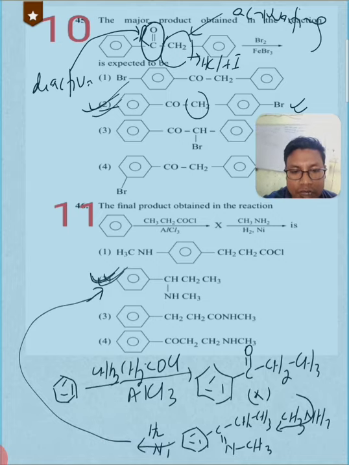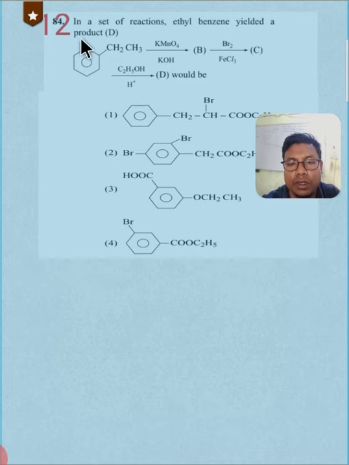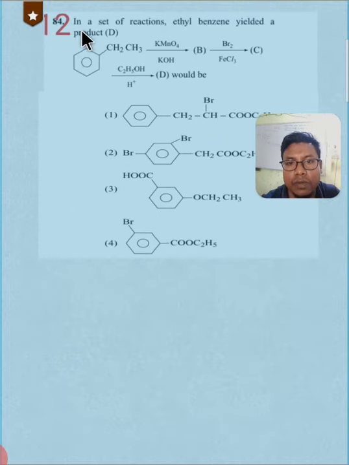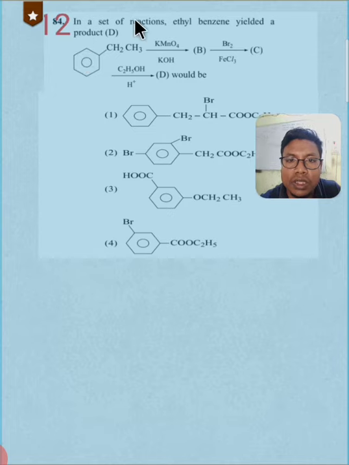Okay, let me go to the next question. This was the 11th question. Okay, this is the 12th question. In a set of reactions, ethyl benzene yields a product Y. Sorry, D. So we need to identify what D would be. Okay.